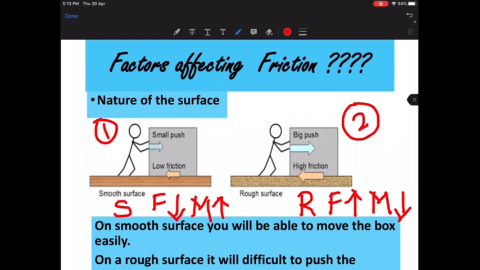Okay, so what is the gist? What is the summary here? The nature of the surface will decide how much the friction is going to be. On a smooth surface, the friction is going to be very less. On a rough surface, the friction is going to be large, more.